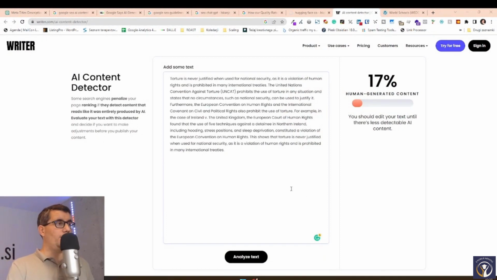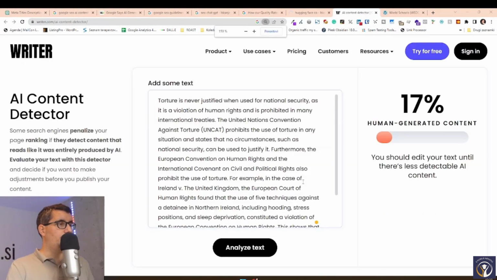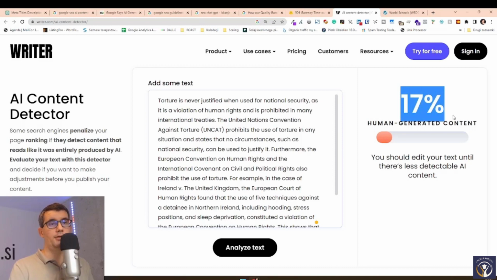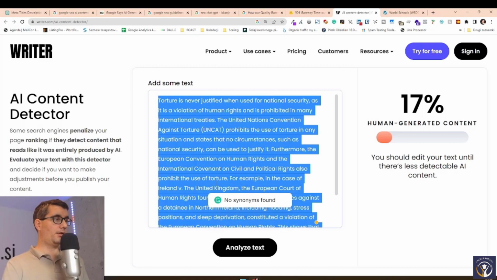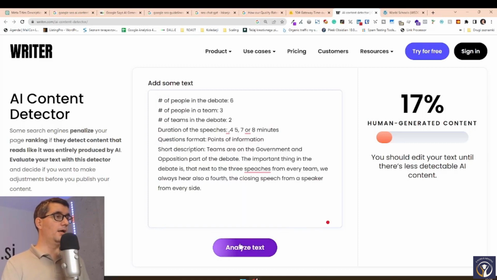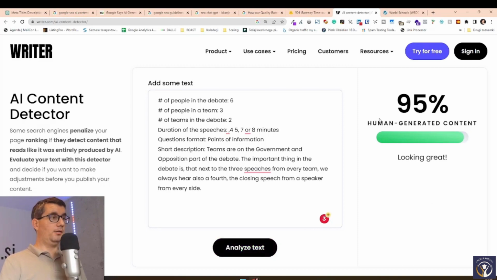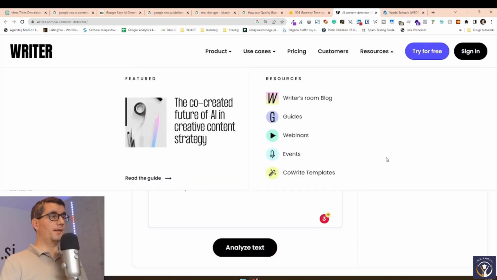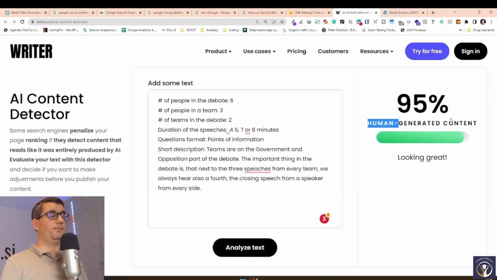And you can see that when I've added the text that I've gotten previously from OpenAI or from ChatGPT, it told me that this text is 17% humanly generated. So probably not that bad. And it's true. It's content that is from ChatGPT. We can also analyze other content that I've created by myself. And it says it's 95% humanly generated.